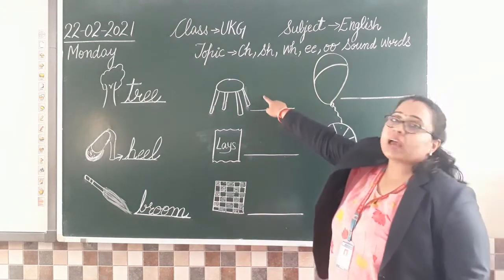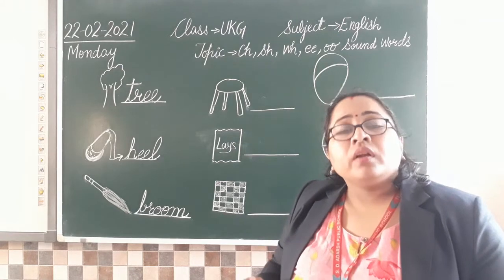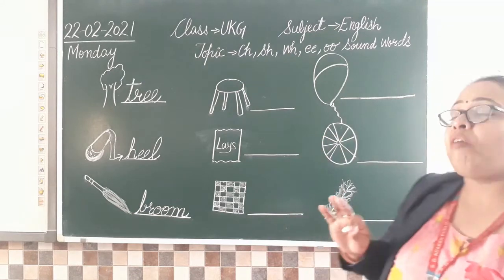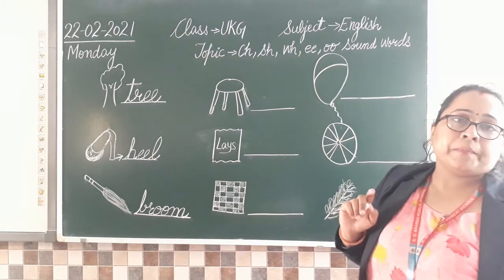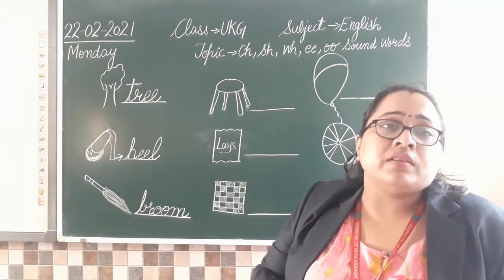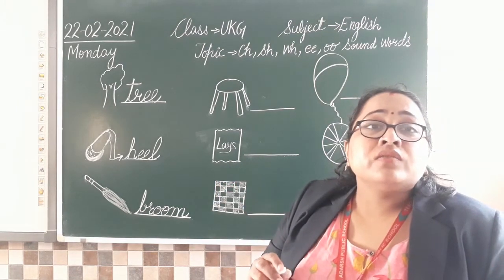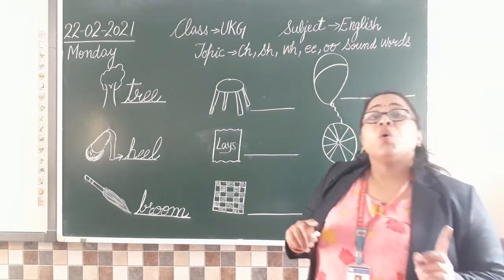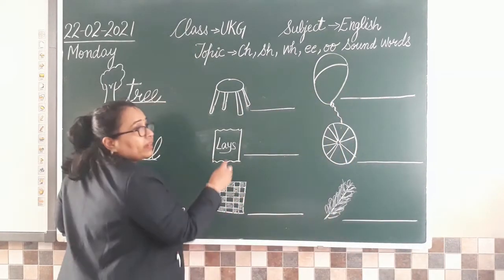Now can you identify the next picture? What picture is this, class? Identify it. Something made of wood and we use when we want to sit. Think of one of the words from these sounds. What can it be? Ma'am has also written the sounds for you. So just think what word you have learned and what it can be. It's a stool. Yes, again oo. Stool. Clear?